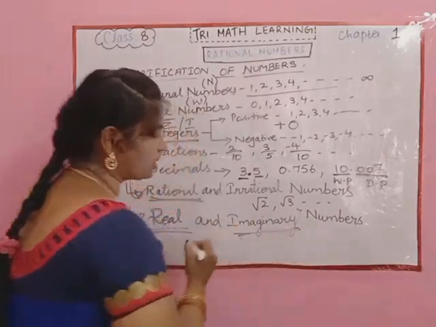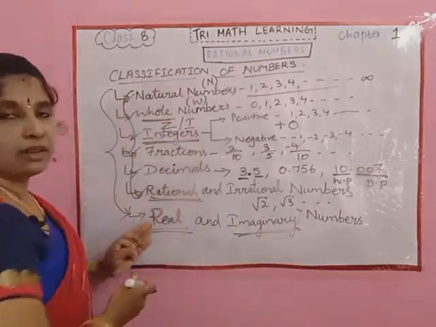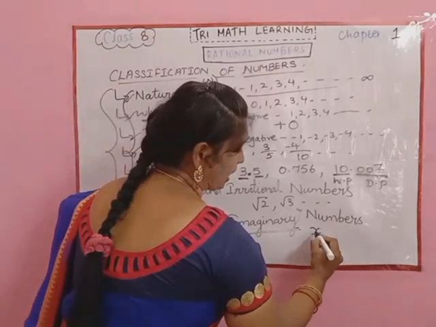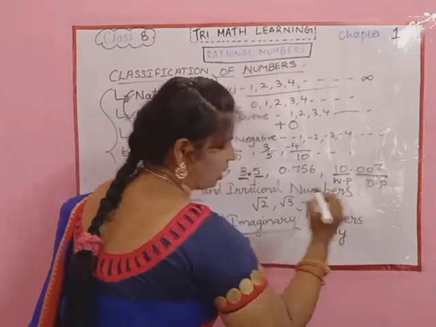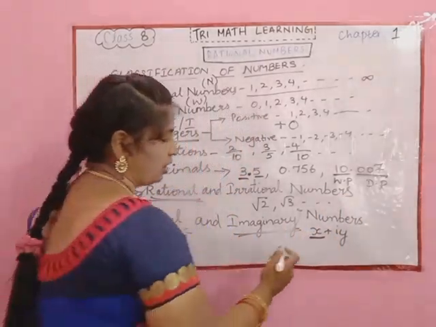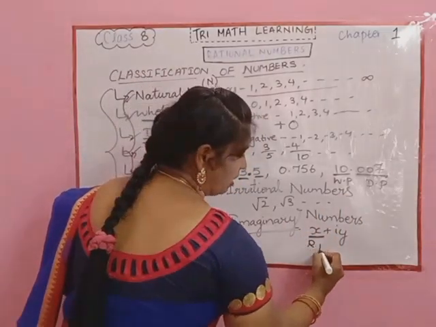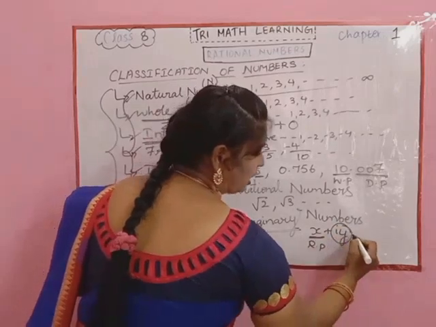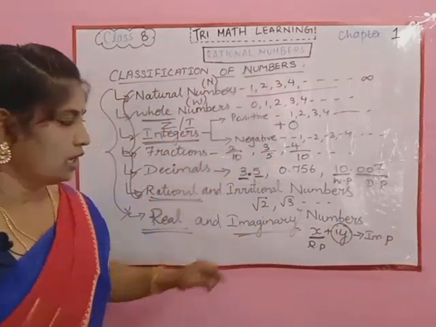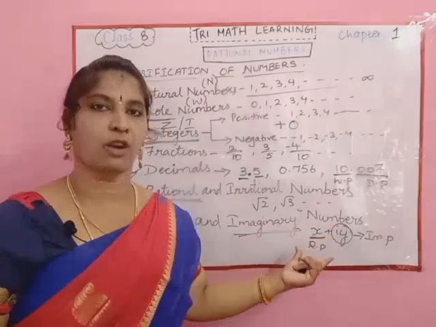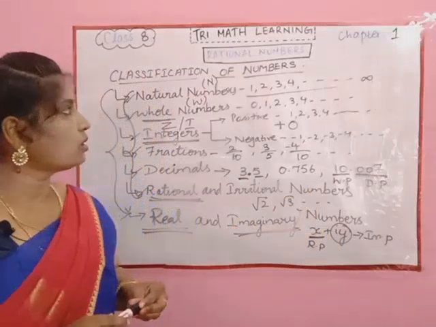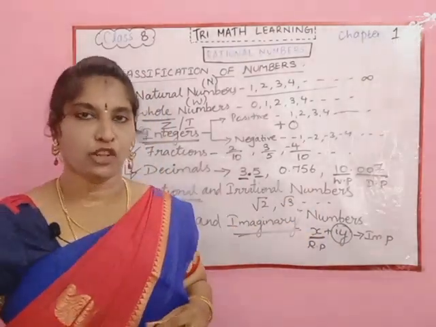Talking about the real numbers, all these numbers are real. Imaginary numbers are represented like x plus i y. Here x stands for the real part, and this part, i y, is called the imaginary part. If a number is represented in this form, it is called an imaginary number. So this was the basic classification of numbers.